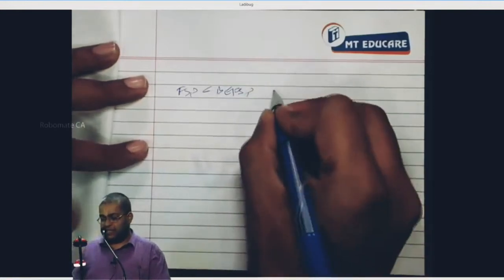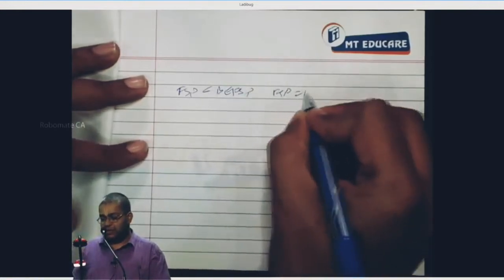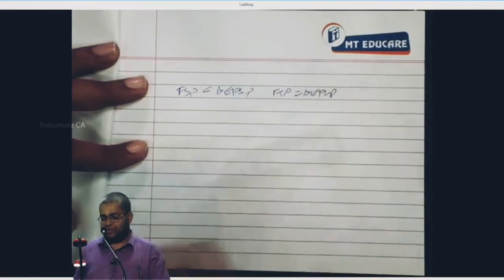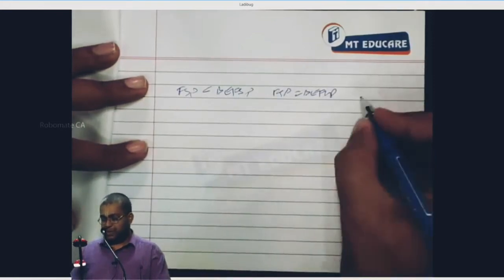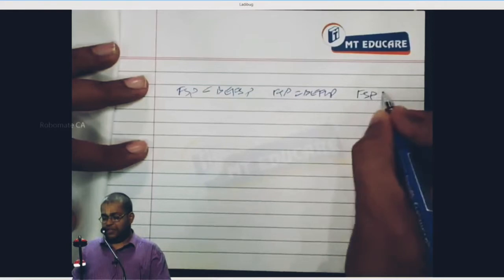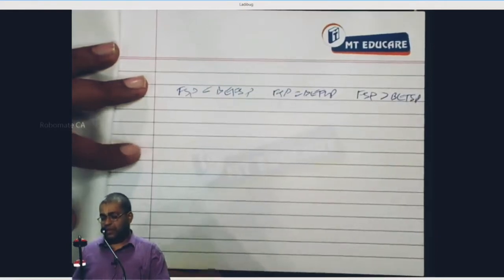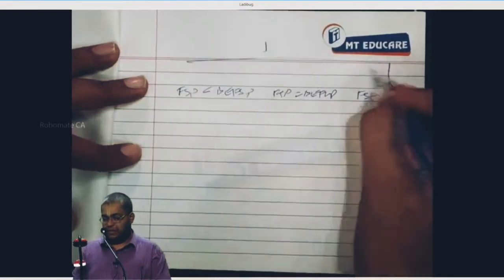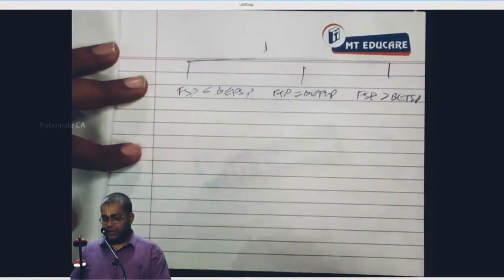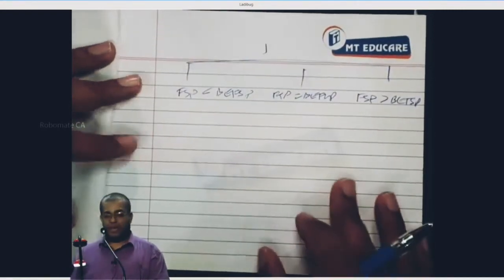Second branch, FSP is equal to break-even FSP. Third branch, FSP greater than break-even FSP. So branch it into 3. Can I proceed or not?